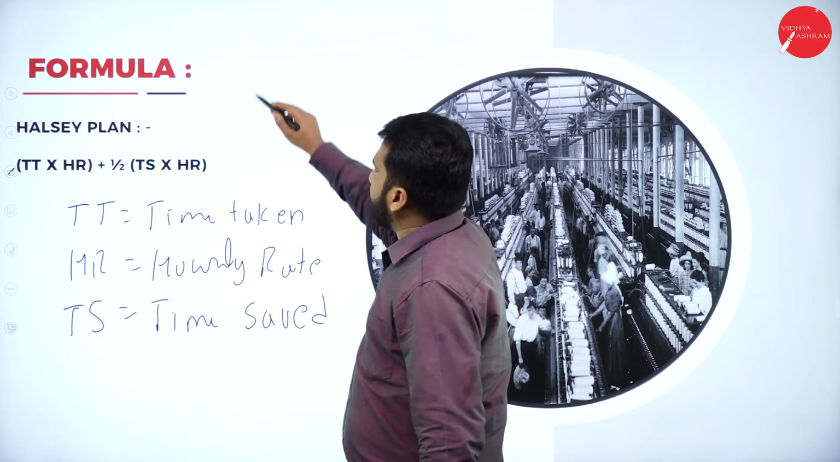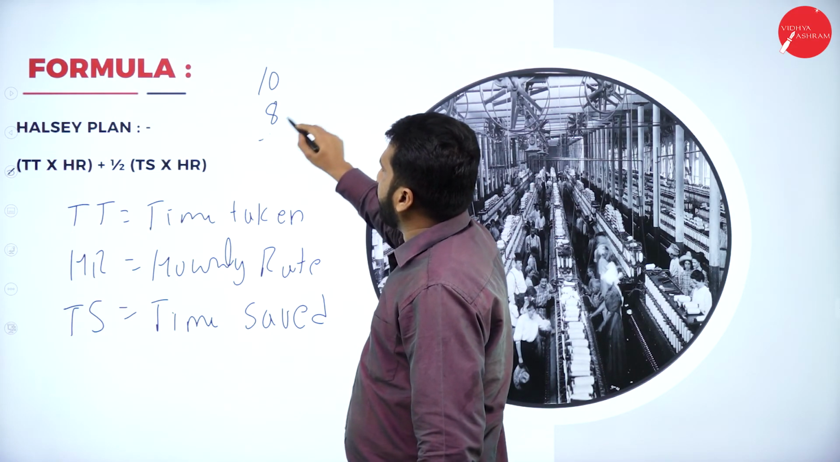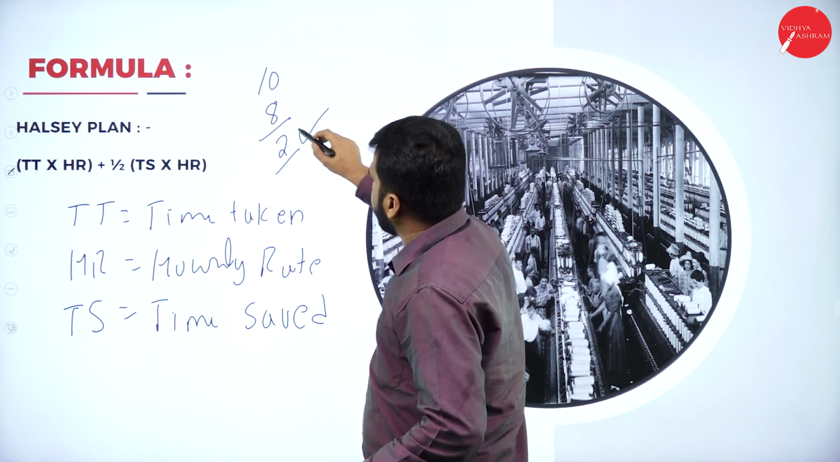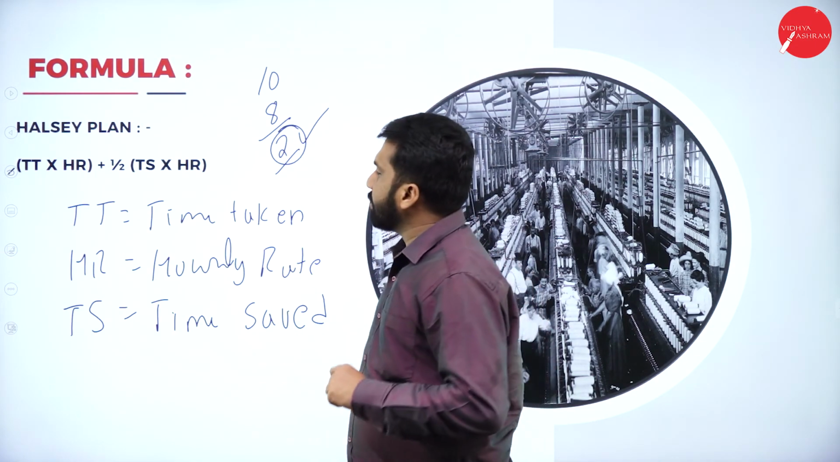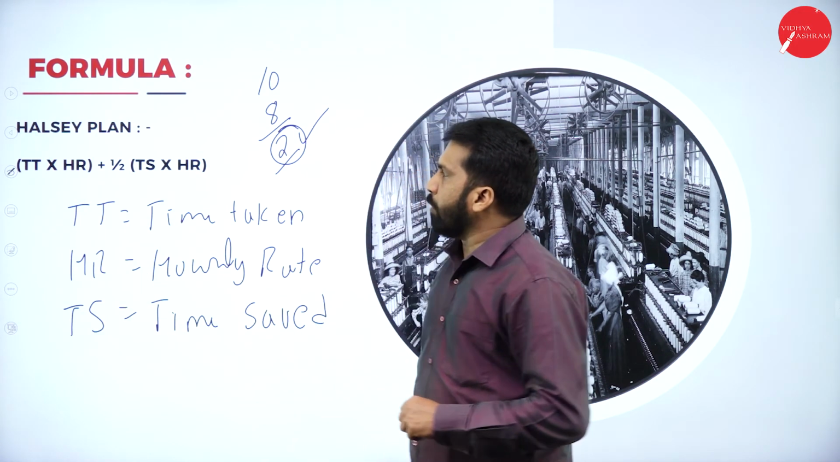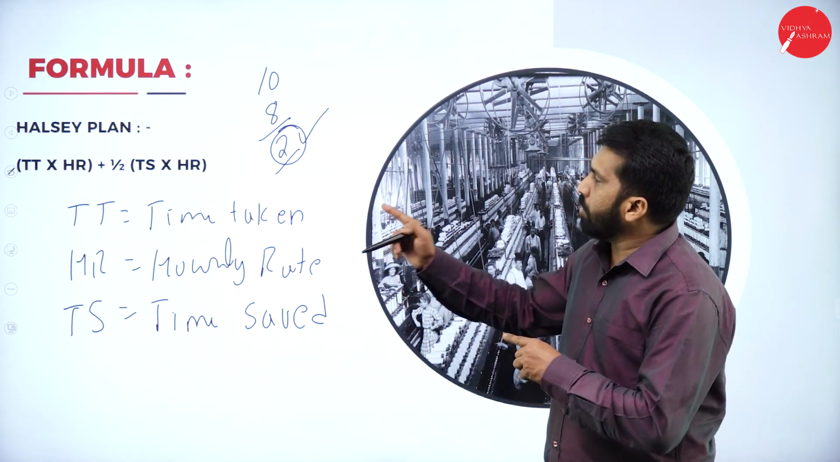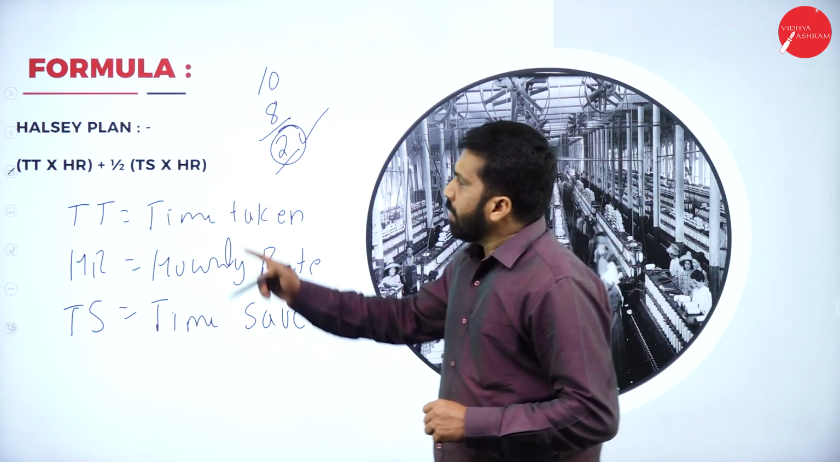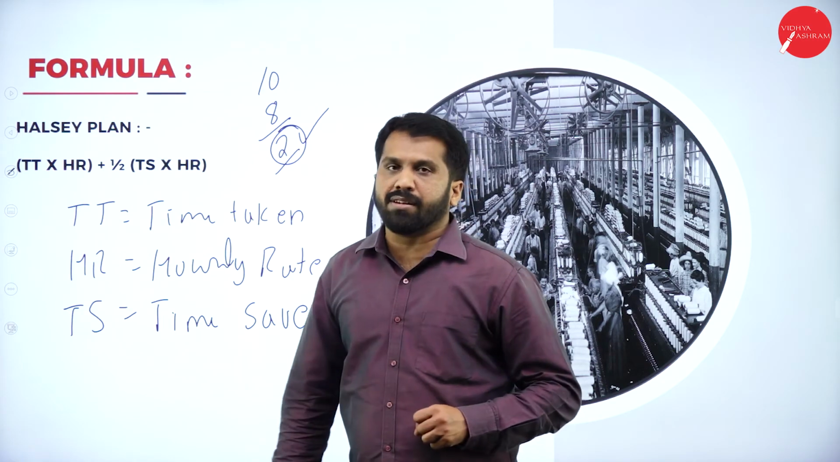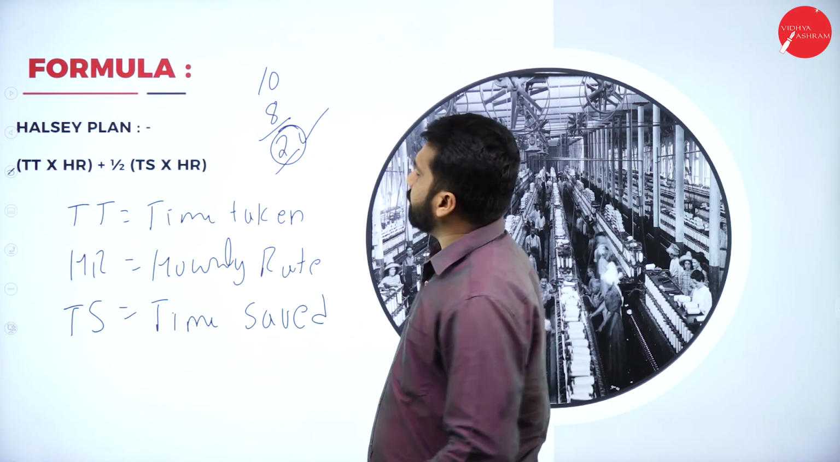I have given you 10 hours to complete. You completed in 8 hours. 2 hours you have saved. You will be awarded for whatever 2 hours you have saved. So HR is the same, hourly rate. This is the formula for the Halsey plan: time taken into hourly rate plus half of time saved into hourly rate.